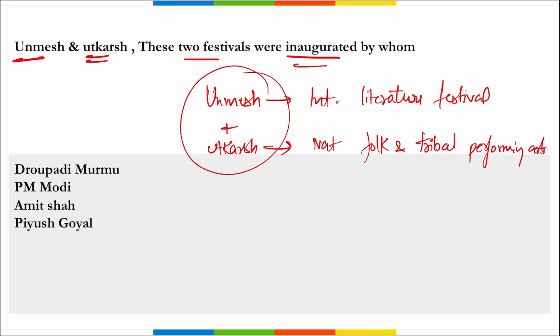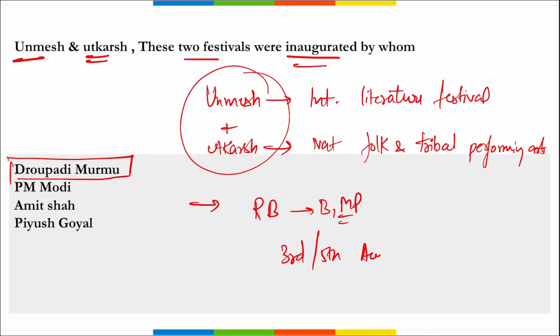Correct? So these two festivals were recently inaugurated by President of India Draupadi Murmu ma'am, and these were at Ravindra Bhavan, that is in Bhopal, Madhya Pradesh. Correct? The event will take place from 3rd to 5th of August as a part of Azadi Ka Amrit Mahotsav. It is organized by Madhya Pradesh Department of Culture in collaboration with Sangeet Natak Academy and Sahitya Academy of the Union Minister of Culture.